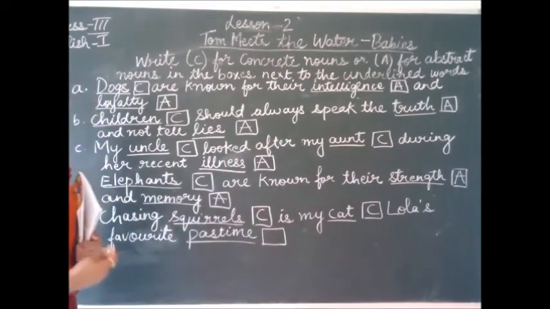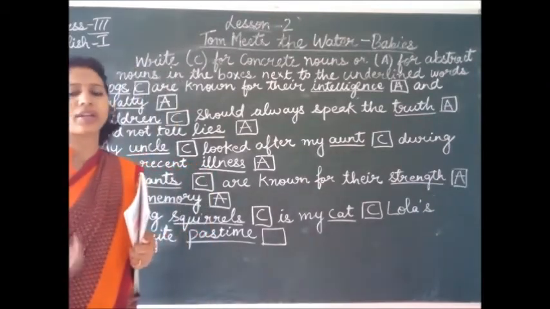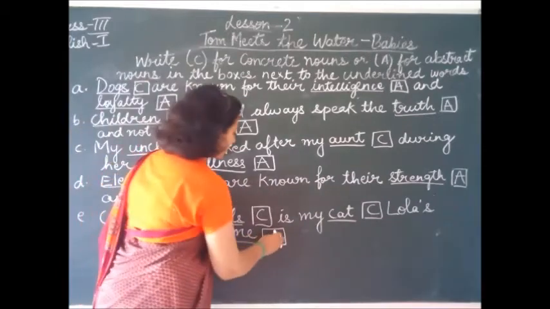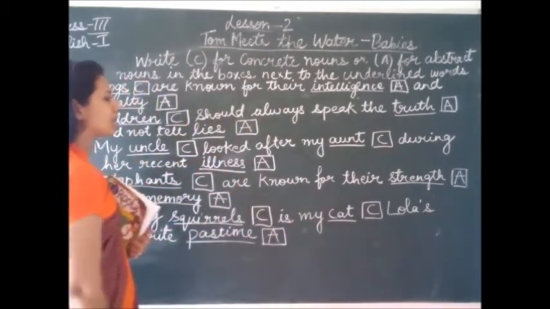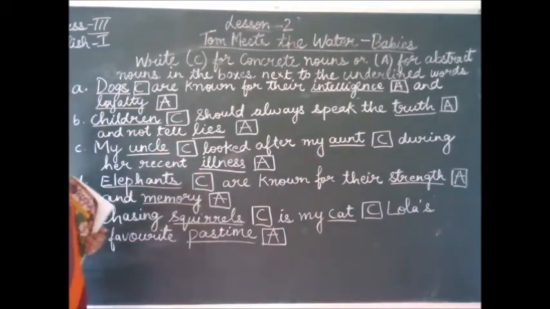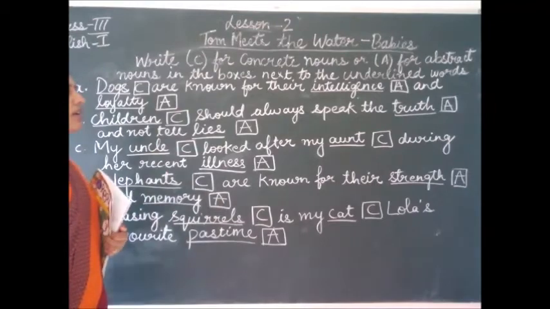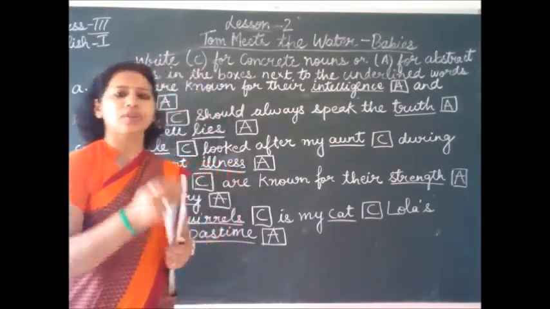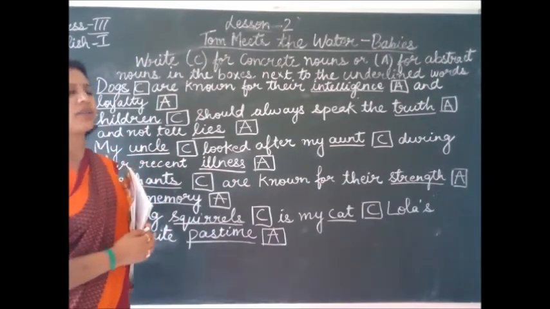Favorite pastime. Can we see pastime? No, we cannot see pastime, nor can we touch it, nor can we taste it, nor can we hear it. So just write over there A for abstract noun. Okay? So I hope you children have understood this exercise. In the same way, you have to do this exercise in your book. I will be sending the PDF also. You can go through the PDF and then also you can complete the activity. Okay?